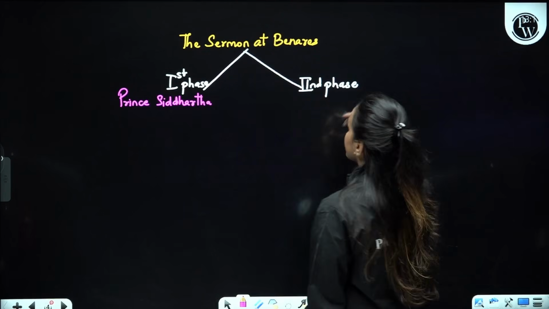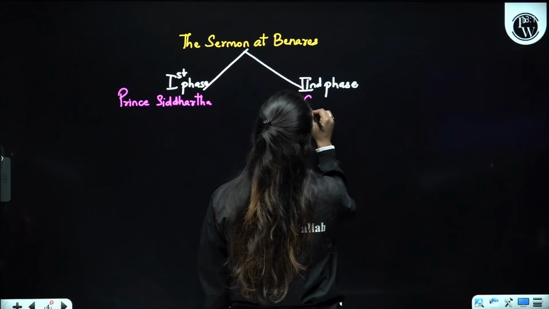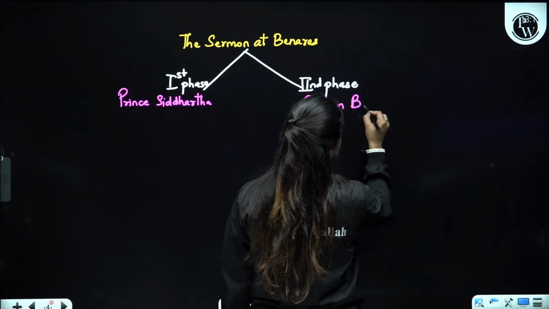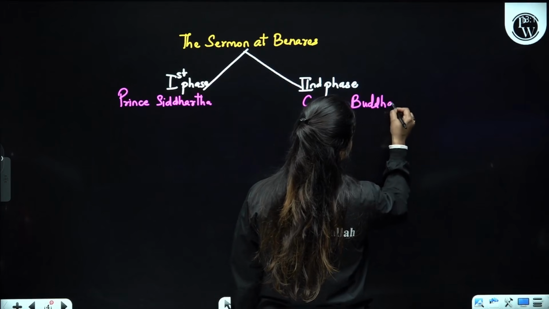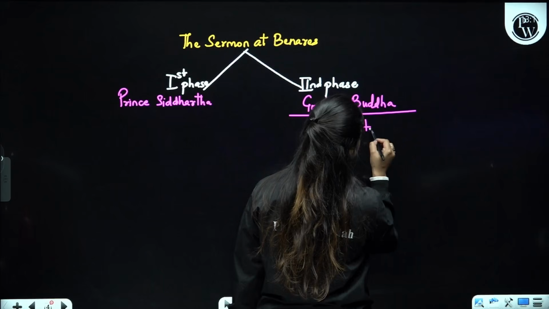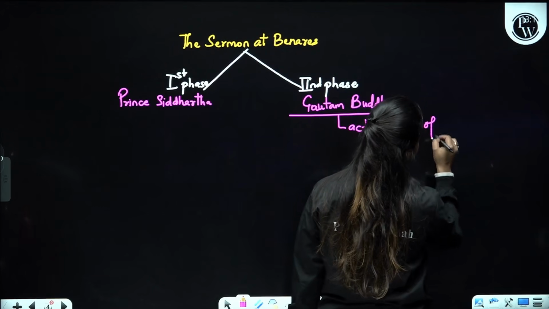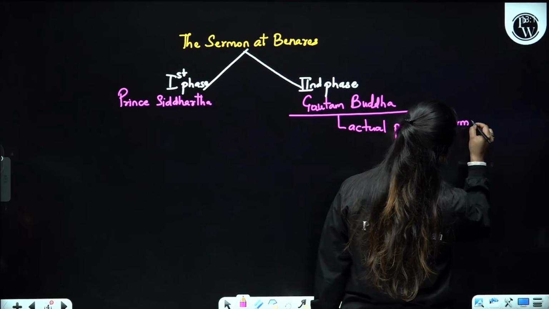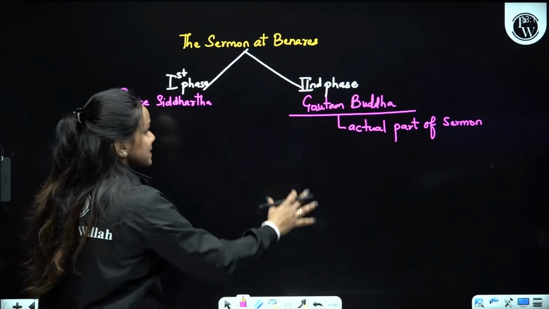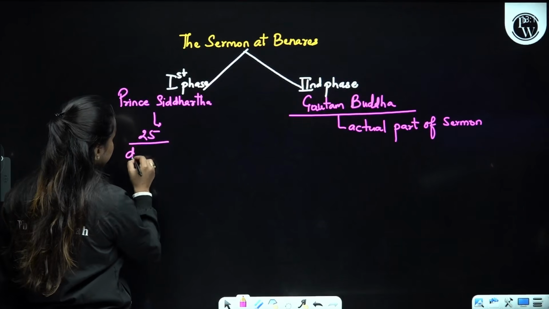And the second phase deals with when he got enlightened, right? And his name became Buddha, right? And this part is the actual part of sermon. All right, dear students, please remember all these things, right? When he was 25, he decided to